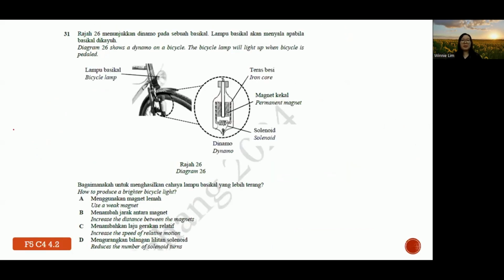Okay, number 30. Diagram 26 shows a dynamo on the bicycle, and the bicycle lamp will light up when the bicycle is pedaled. How to produce a brighter bicycle light? So for understanding, this dynamo idea is under electromagnetic induction, involving the concept of Faraday's law, we state that the electromotive force is directly proportional to the rate of cutting of magnetic flux. So you want to have a brighter bulb, which means more current flow.